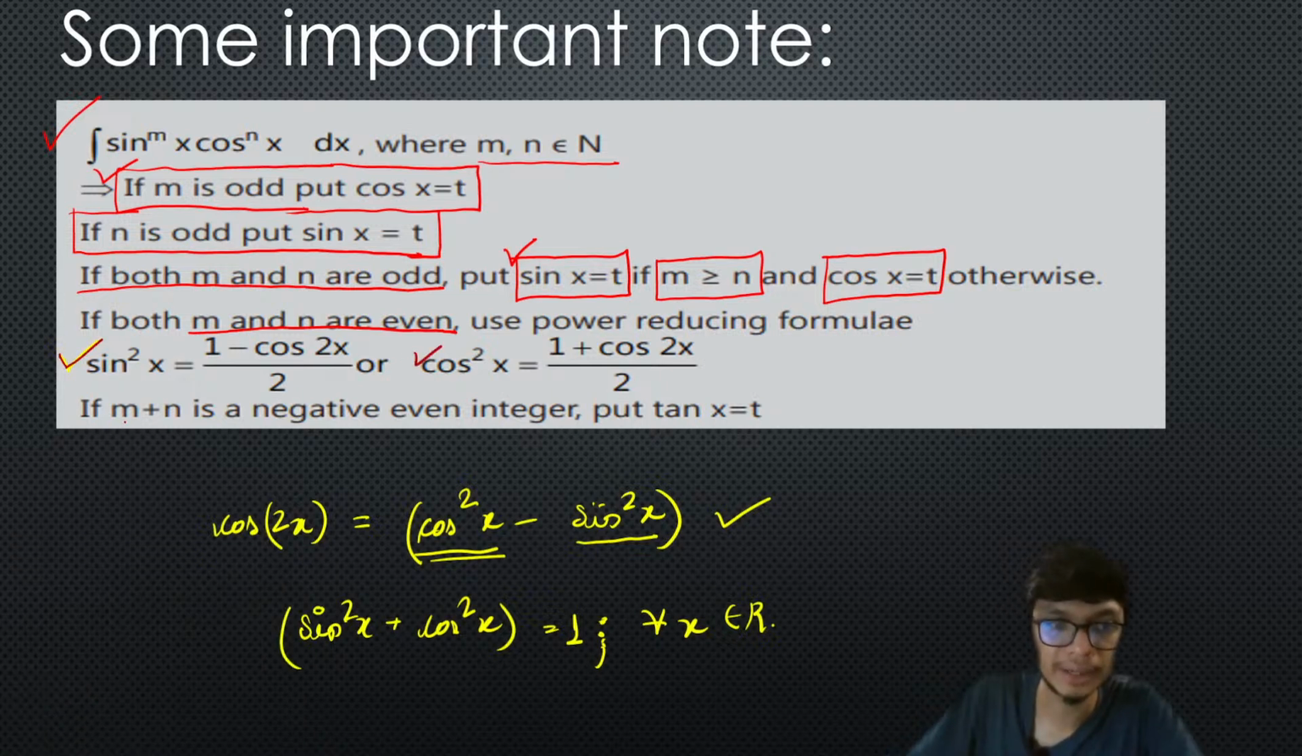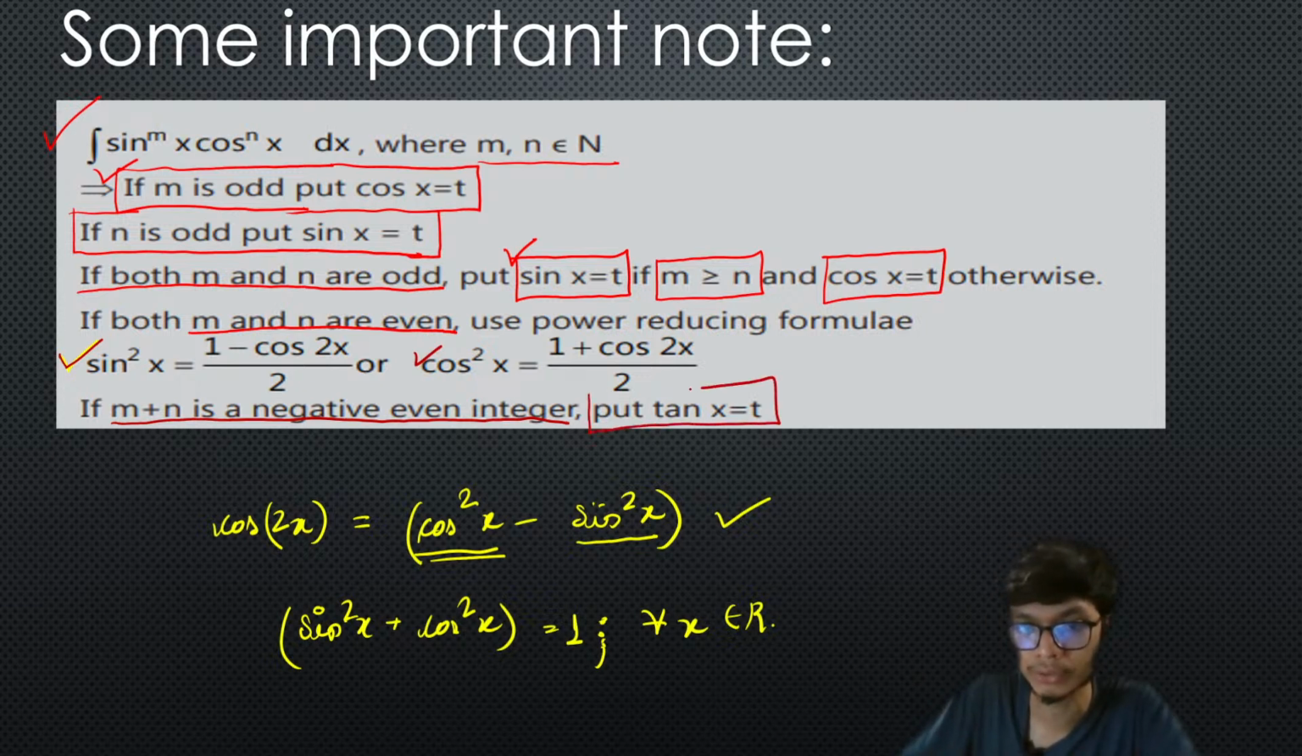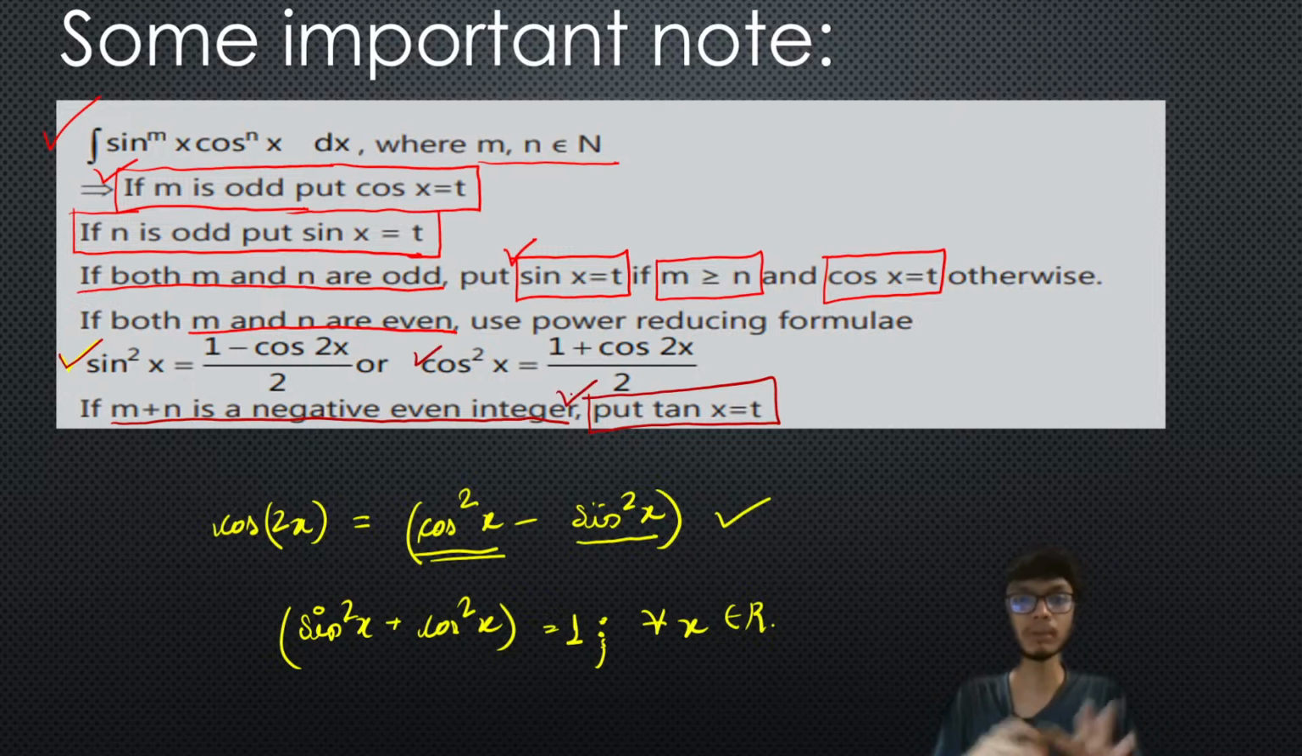Now if you have m plus n as a negative even integer, then just put tan x equals t. That's how simple it is. Whenever you have m plus n as a negative even integer, you just need to put tan x equals t. If you remember all these substitutions, you are very good to go with the questions of substitution. Integration by substitution is very simple if you remember this part. This will help you in your preparations as well as in solving questions.